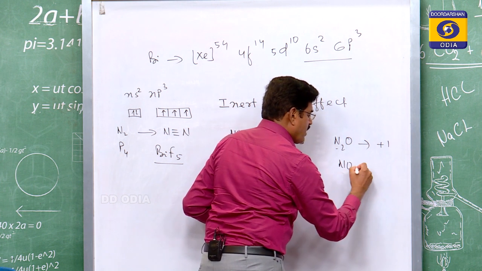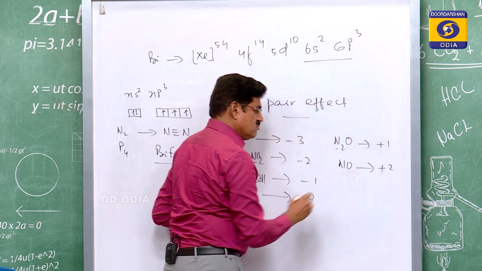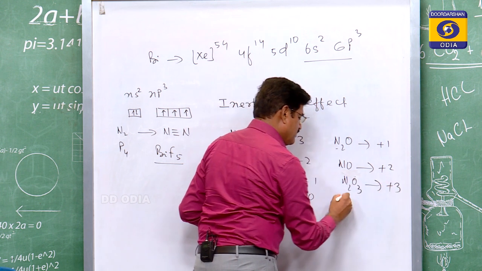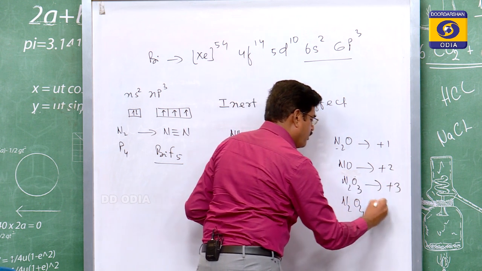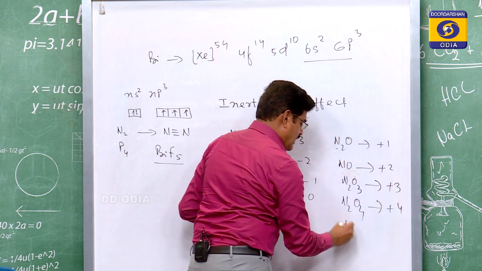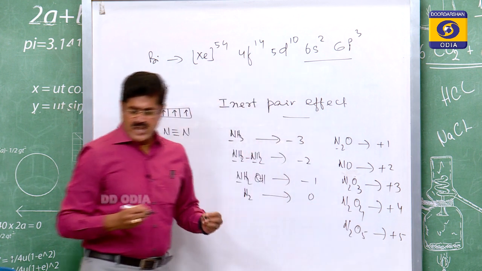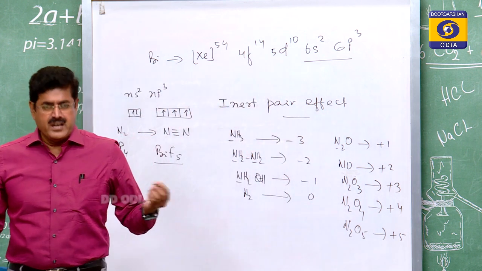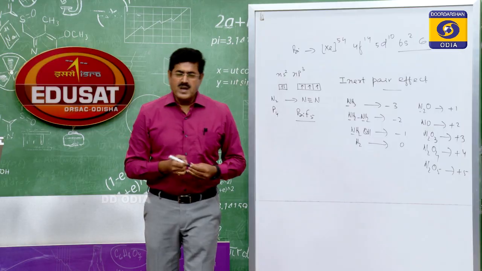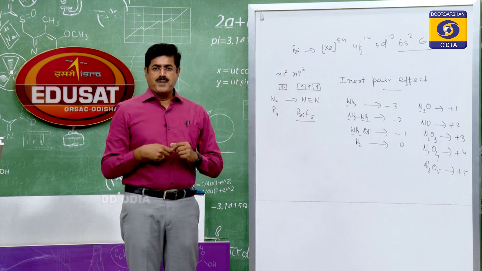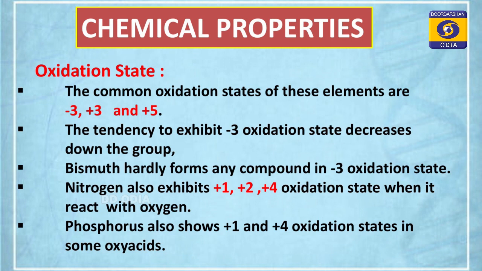NO, it is +2. N2O3, +3. N2O4, +4 and N2O5, +5. All the oxidation states of nitrogen are possible, but the common oxidation states of these group elements are -3, +3 and +5. Phosphorus also shows +1 and +4 oxidation states.